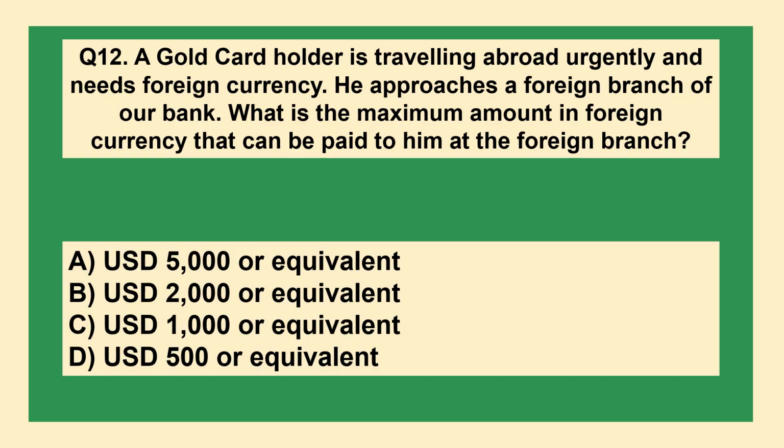A gold card holder is traveling abroad urgently and needs a foreign currency. He approaches a foreign branch of our bank. What is the maximum amount in foreign currency that can be paid to him at the foreign branch? A. USD 5,000 or equivalent. B. USD 2,000 or equivalent. C. USD 1,000 or equivalent. D. USD 500 or equivalent.